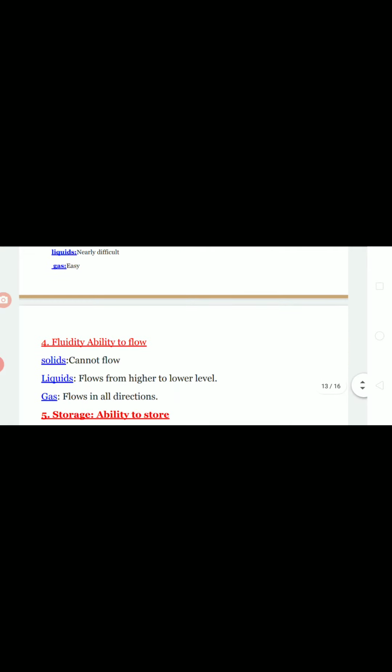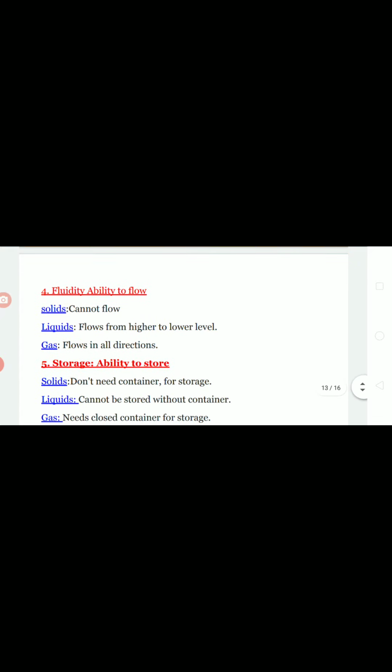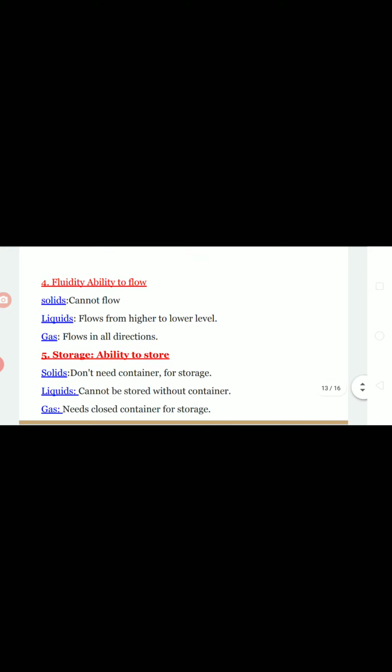Let's go for fluidity. Fluidity is very simple. Ability to flow, just simple. Ability to flow is said to be fluidity. Solids won't flow at all because they have rigid shape and size. They don't flow at all. Liquids can flow very freely from one place to another place. Generally, they flow from high level to low level. Gases, we know this, flow very freely in all directions.